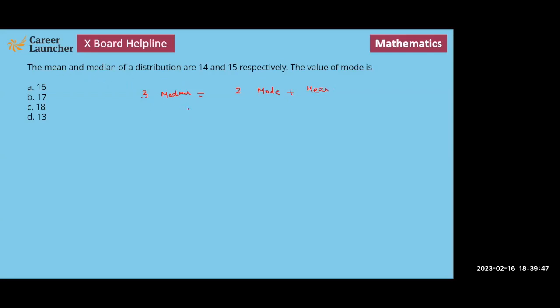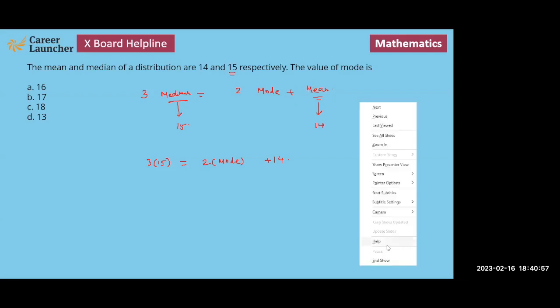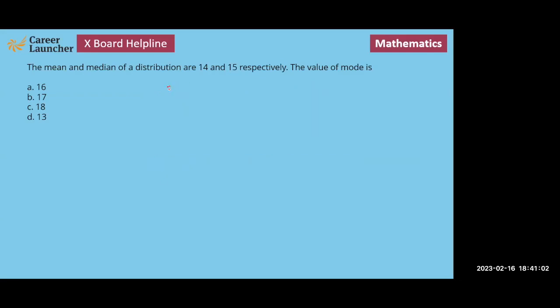The mean and median are given. The median is given as 15 and the mean is given as 14. So this is 14 and this is 15. So we have 3 into 15 must be equal to 2 times mode plus 14. Sorry, it should be the other way around. So let me write: we have 3 times median would be equal to 2 times mean plus mode.